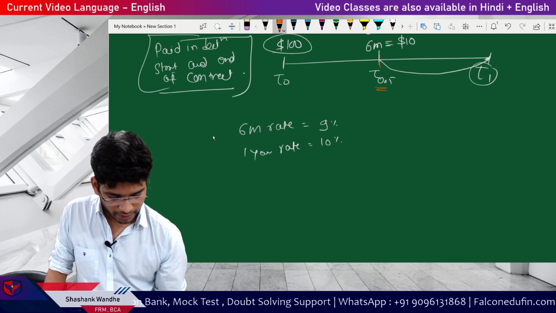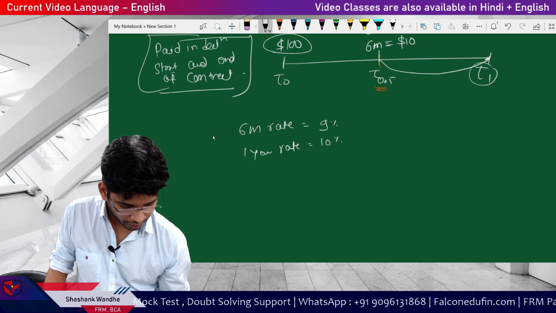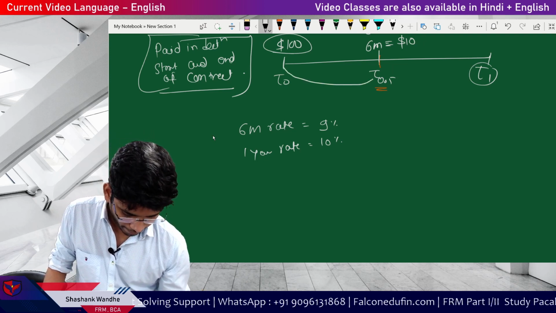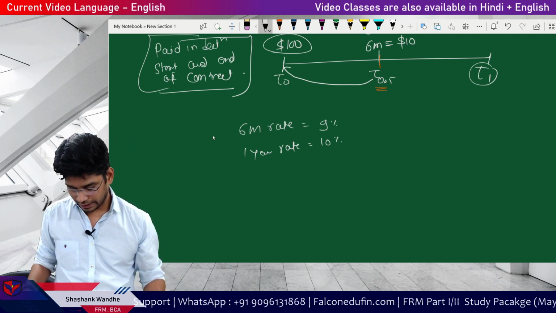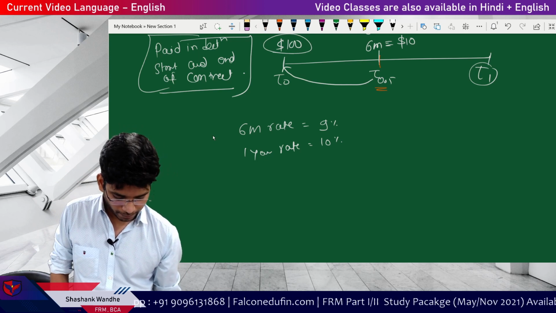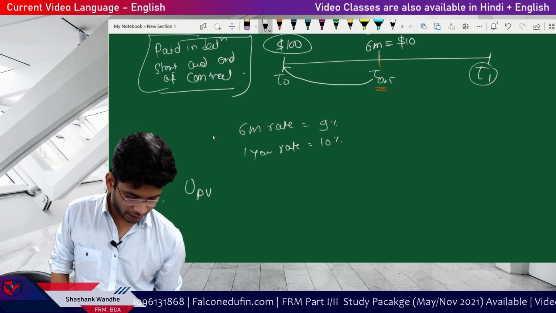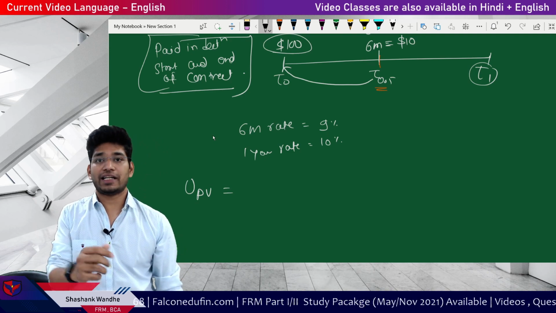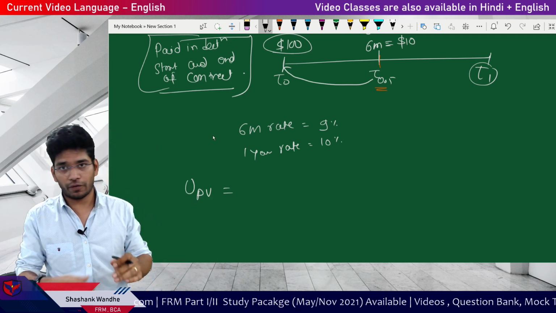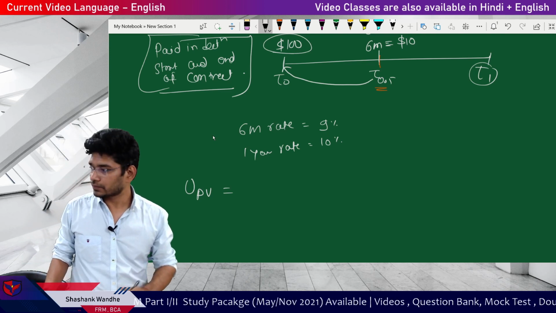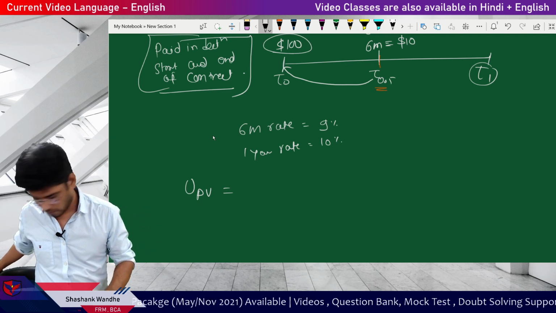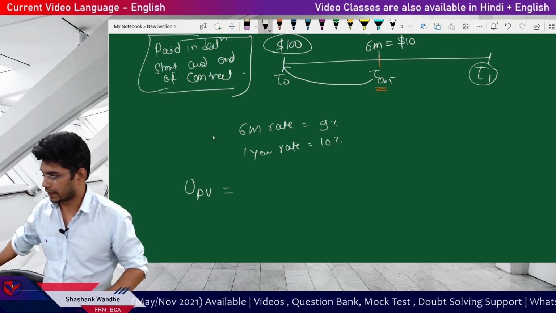So what is this next possibility which is recommended? Discount it and you will get the answer. So how to do the discounting? Storage cost UPV, that is storage cost present value, because you are paying after 6 months, we have to calculate the present value of the storage cost.